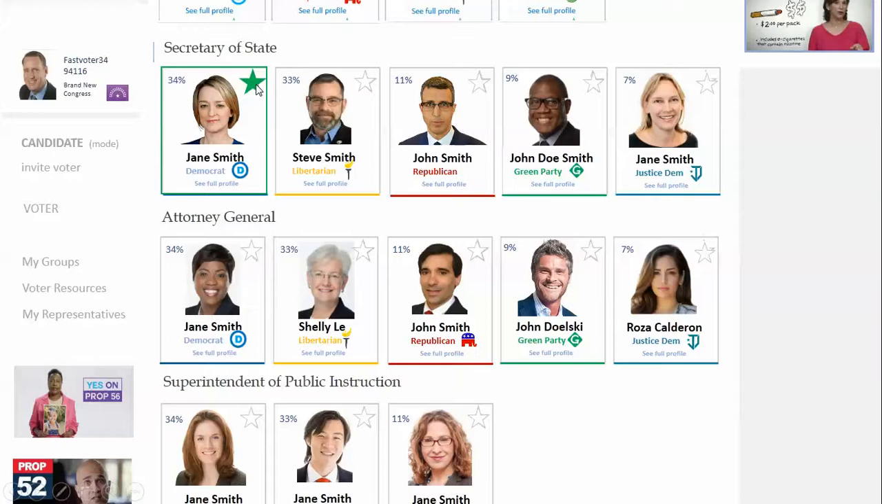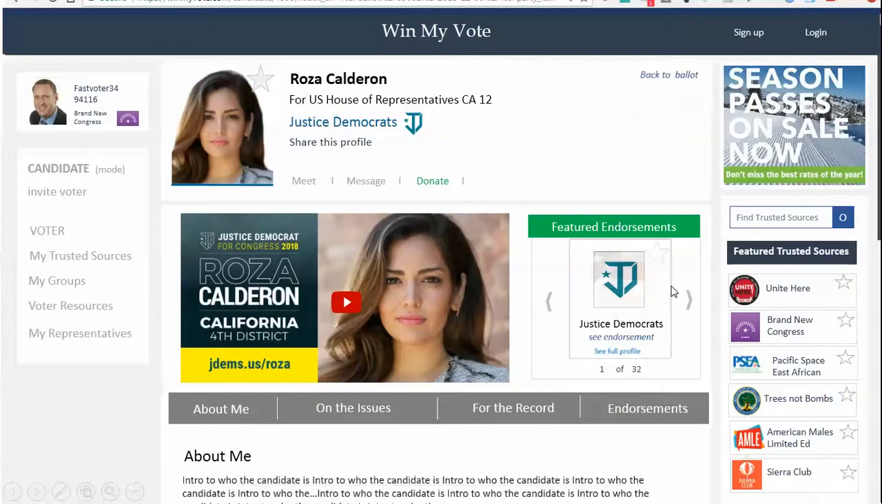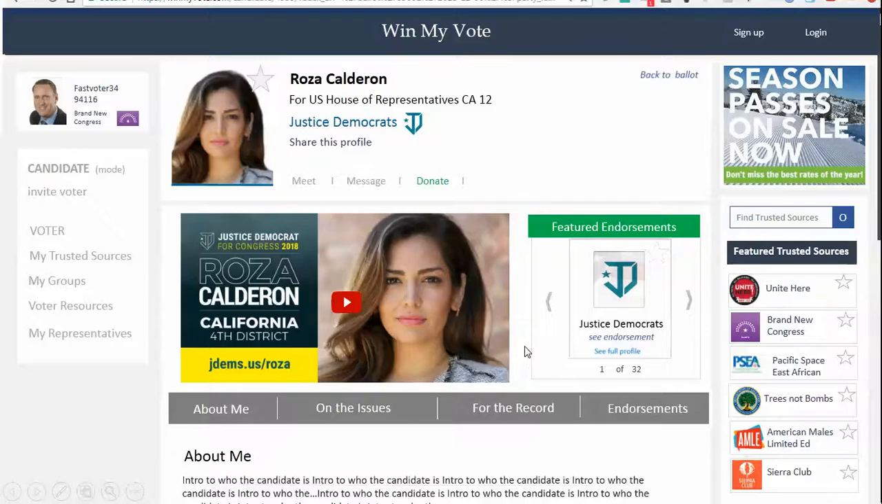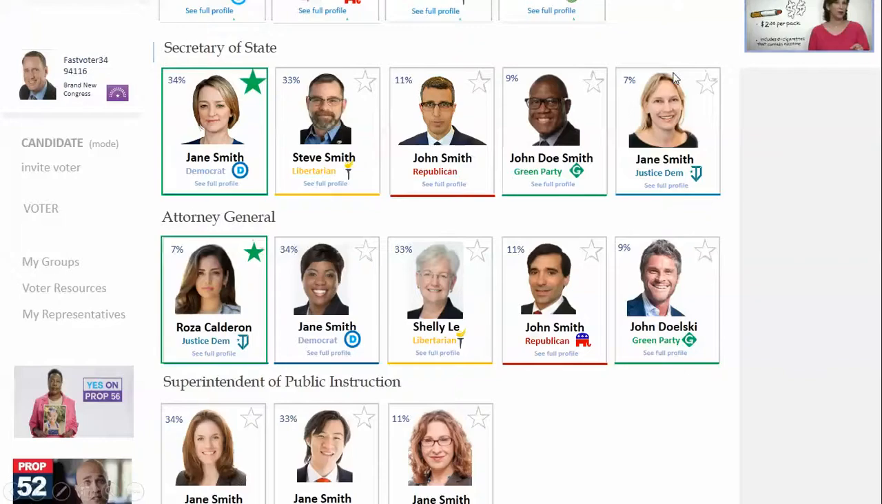So for example, they already know they want to vote for Jane Smith for Secretary of State. Attorney General is still open, but they really like the Justice Democrats, so they want to see what candidate is running here. Again, they can watch the video. They can go through that same process that we did before, and they like everything that they see, so they do that. And then when they go back to their ballot, they see that Rosa here is now in that first position, and nice and green, and then they continue on their ballot.